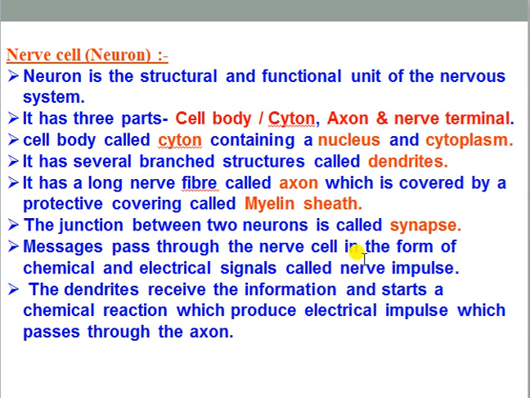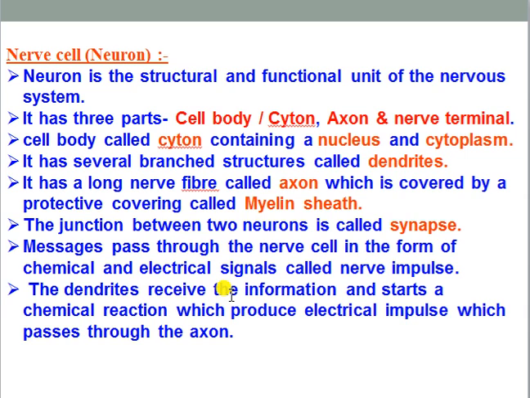Messages can pass through the nerve cell in the form of chemical and electrical signals, because two types of synapse can be found. One is chemical synapse, that means through this synapse the impulse is passing in the form of, or through, a chemical, that is neurotransmitter. And another type is electrical synapse, because through this kind of synapse only electrical signals are passing, not through any kind of chemical.